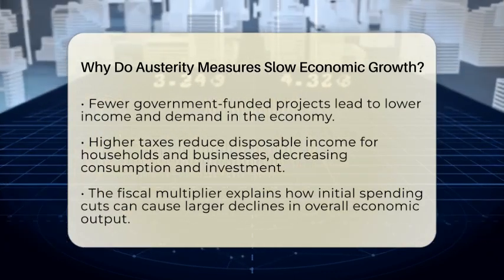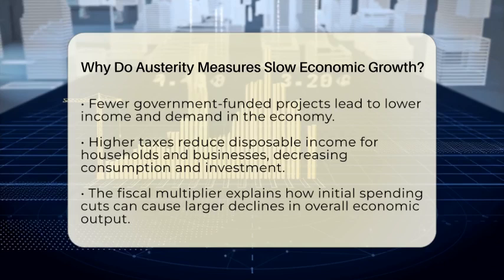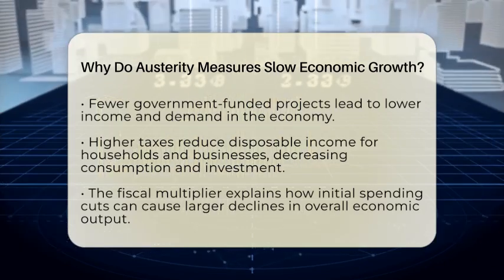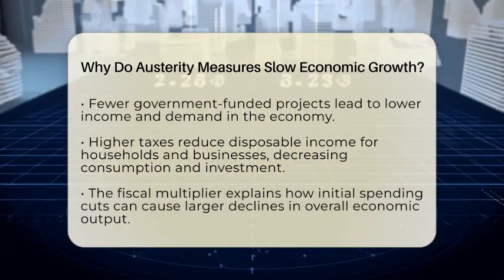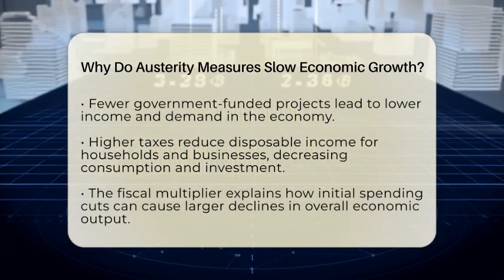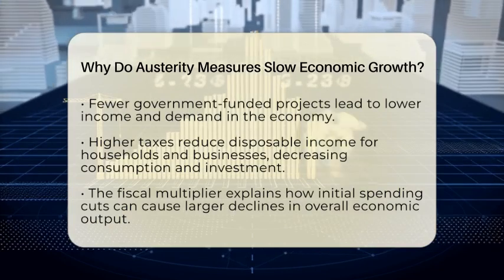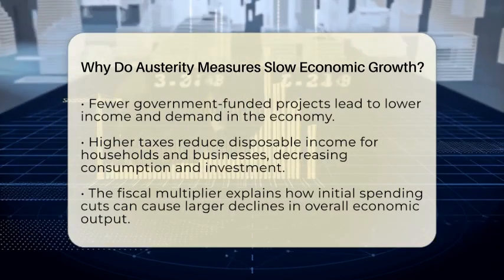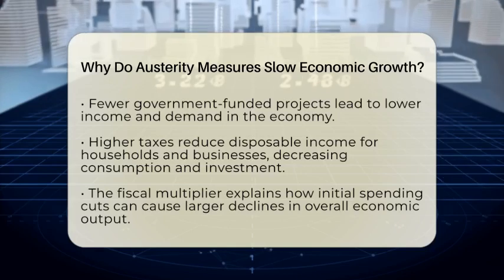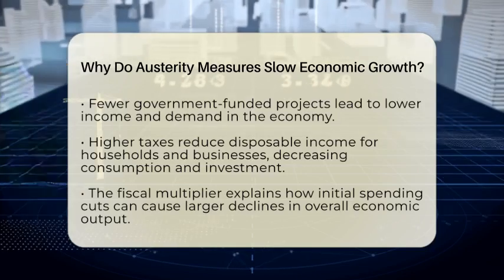The concept called the fiscal multiplier explains why these effects can be bigger than expected. When government spending decreases or taxes increase, the total decline in economic output can be more than the initial change. This is big, as less demand leads to lower income, which causes further reductions in spending and investment.